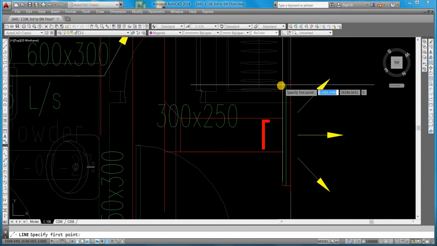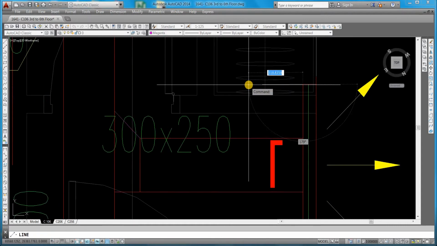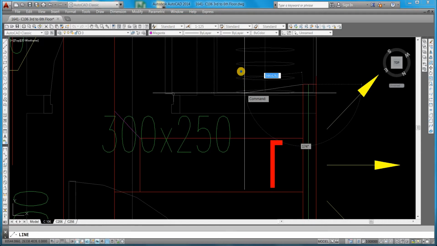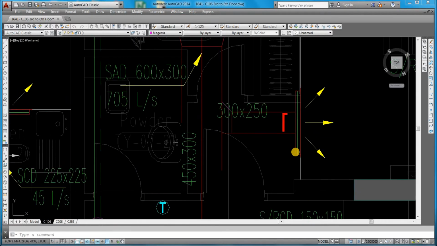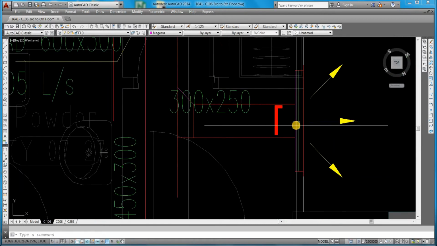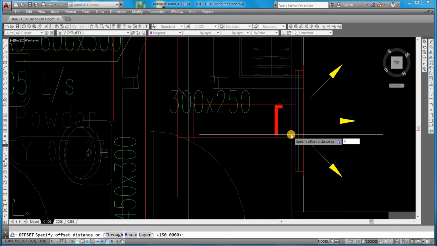Now from here we'll make again 600 or 400, depending on your site condition.